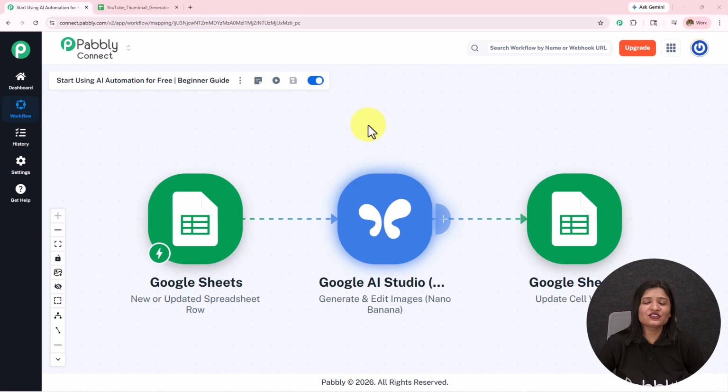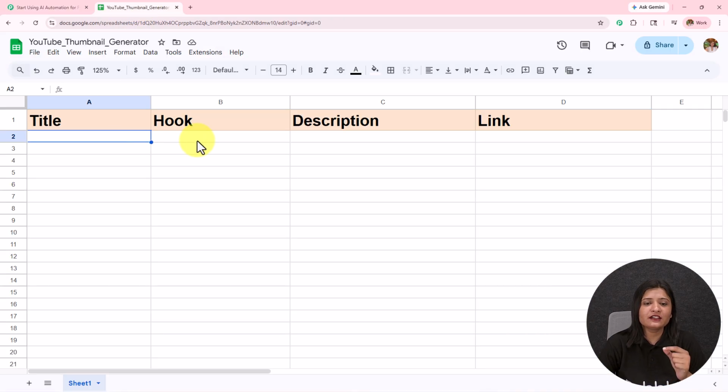The first one is generate 100 plus thumbnails. So using this automation which you can see on my screen, I have built the connection between Google Sheets and Google Gemini in such a manner that as soon as I add a new title, hook and description in my Google Sheets spreadsheet, within no time a link is created using Google Gemini. This is the link for my thumbnail.